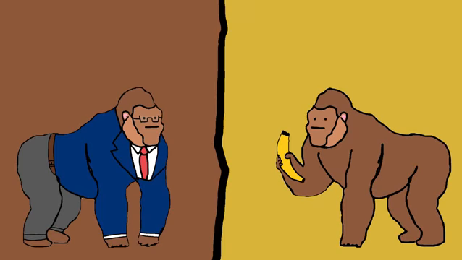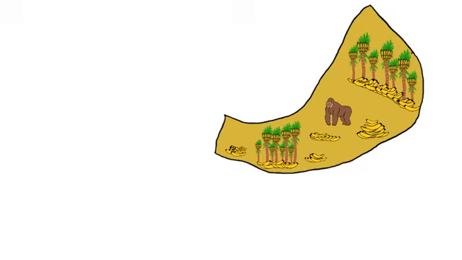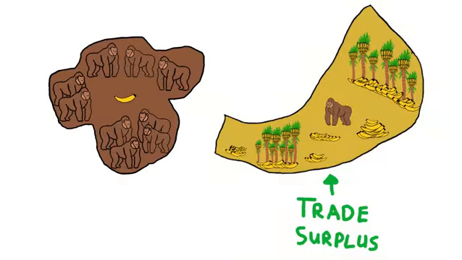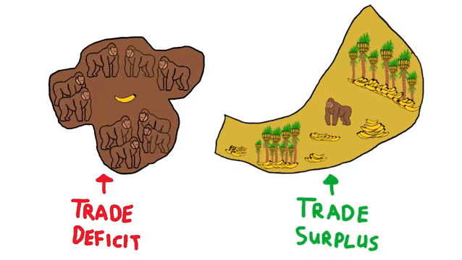Trade terms. When monkey government not use tariffs, this is called free trade. When monkey country export more banana than they import, this called a trade surplus. But when monkey country import more banana than export, this is called trade deficit.